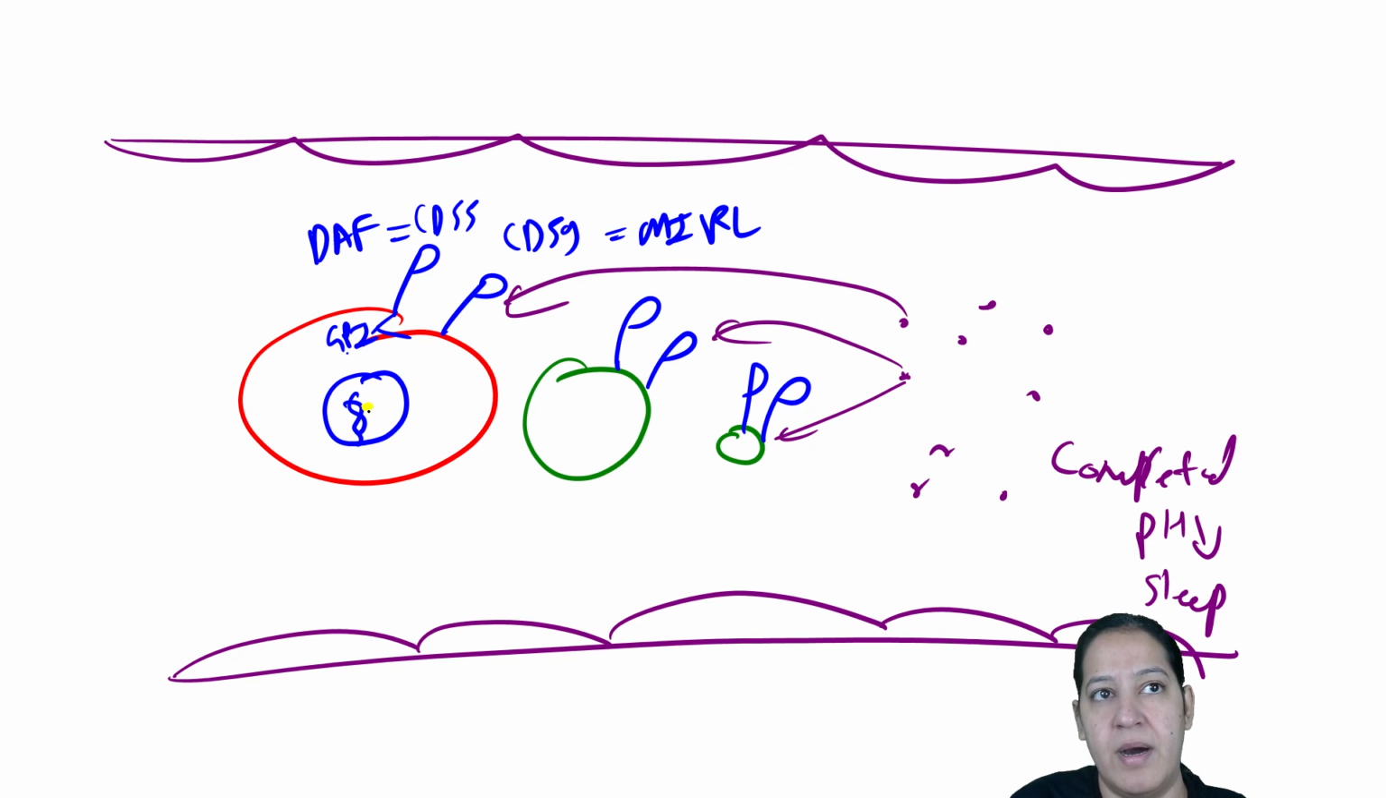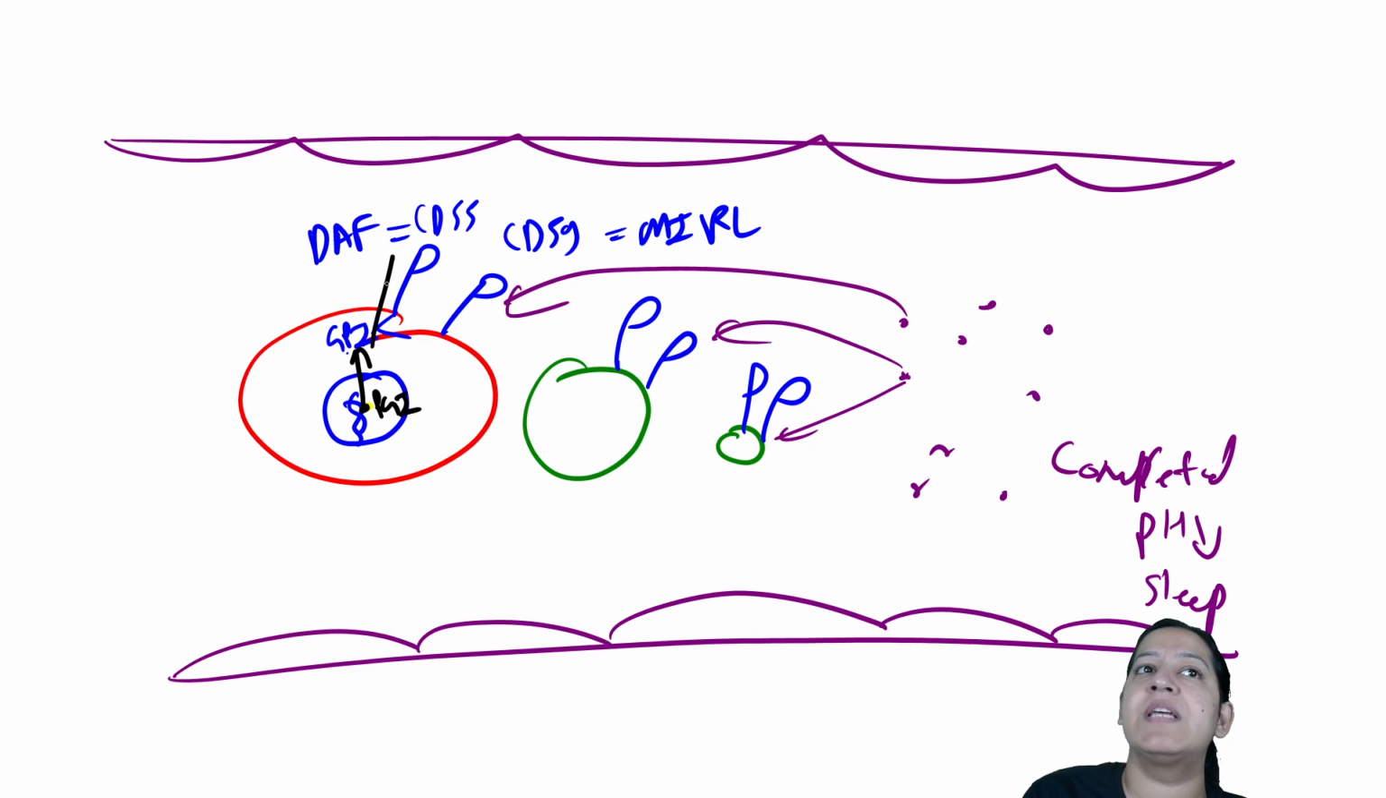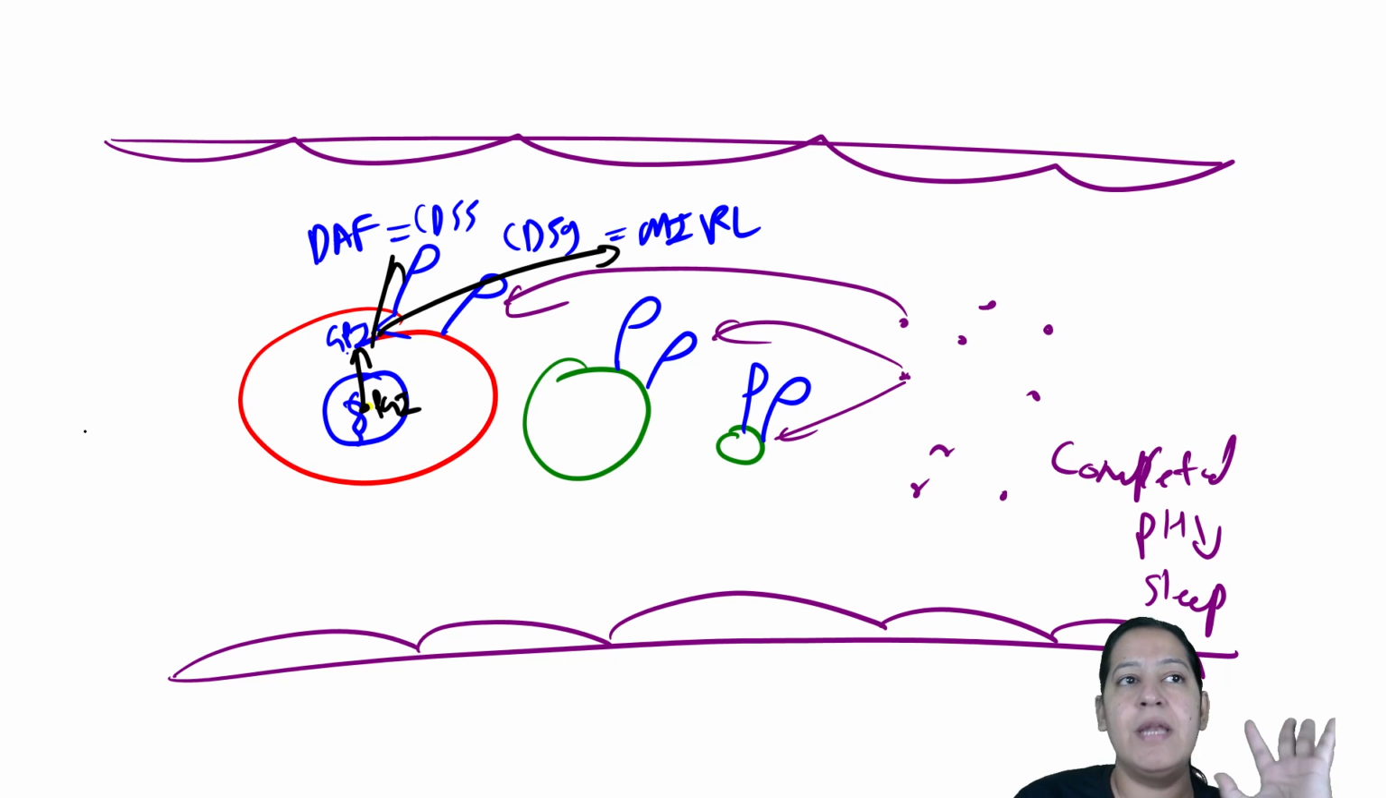PGI. Okay, let me mark just a second. So this gene, PGI, forms GPI and GPI forms CD55 and CD59. Now, in some patients, this gene is mutated. PGI is mutated, so GPI is not formed, so CD55, CD59 is not formed.